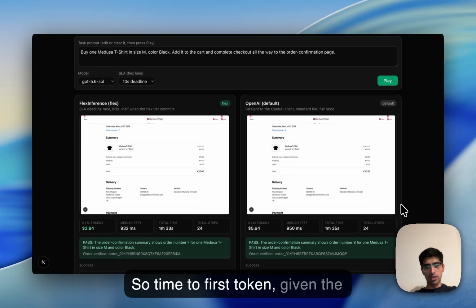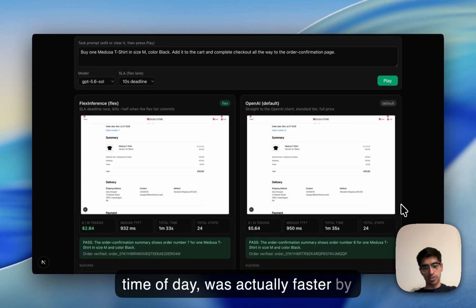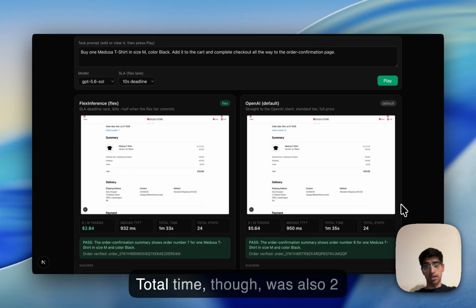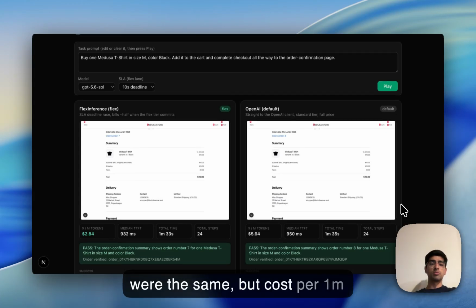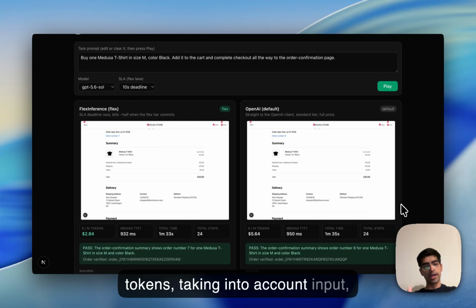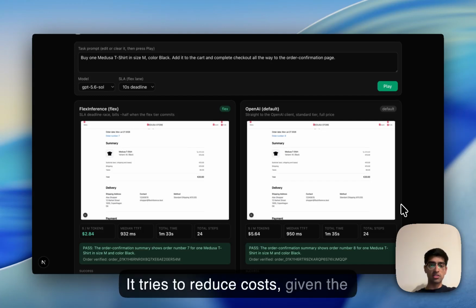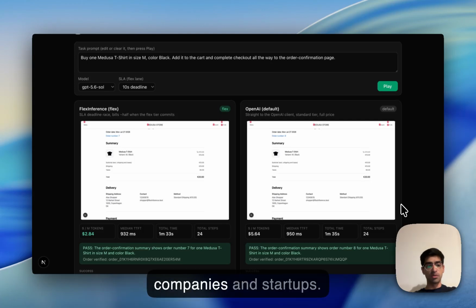So time to first token, given the time of day, was actually faster by roughly 18 milliseconds. Total time though was also 2 seconds faster and total steps were the same. But cost per million tokens, taking into account input, output, and cached, was 50%. And so that's what FlexInference tries to do. It tries to reduce costs given the time budget you set. And we'd hopefully like to bring that to more companies and startups.